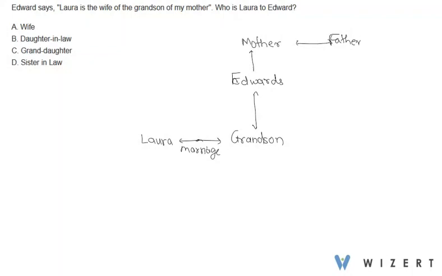Now this can be his mother's other son's daughter-in-law as well, but granddaughter-in-law as well. That will also make Laura daughter-in-law to Edward. So even in any case, Laura is daughter-in-law for Edward. So answer is option B.